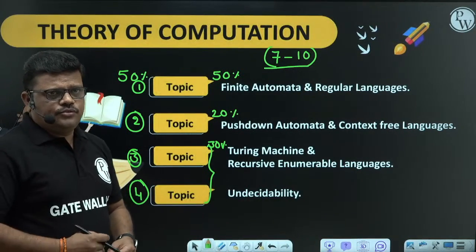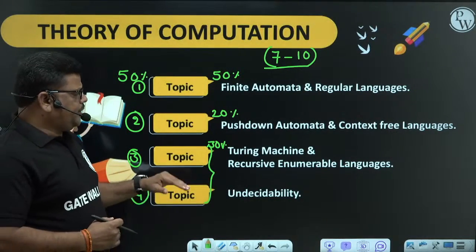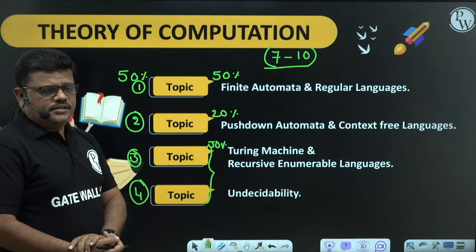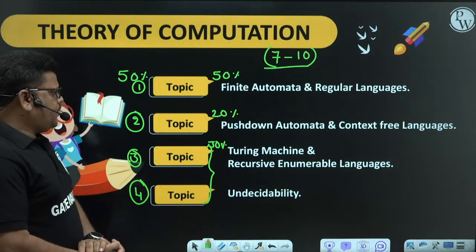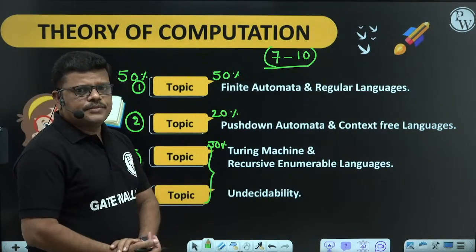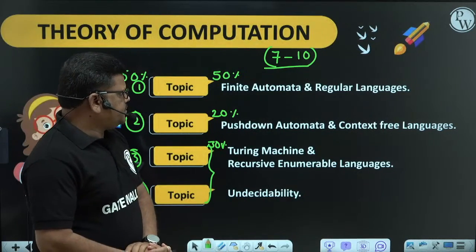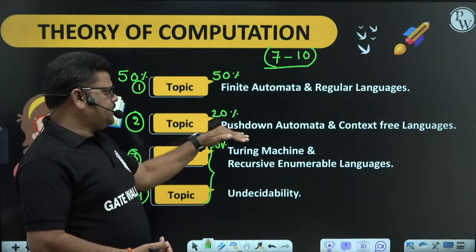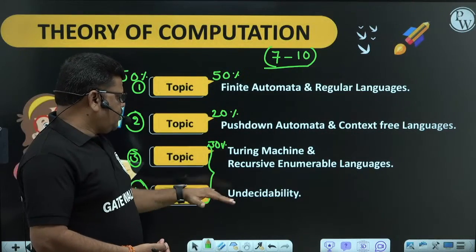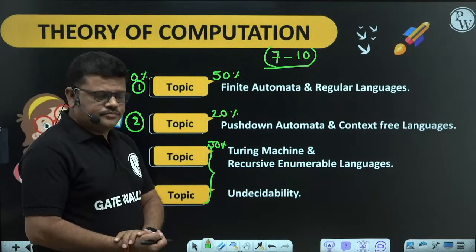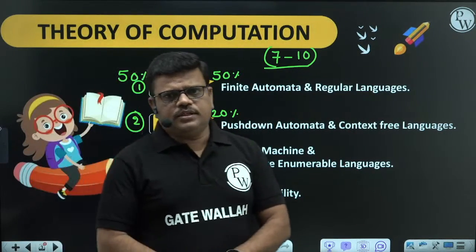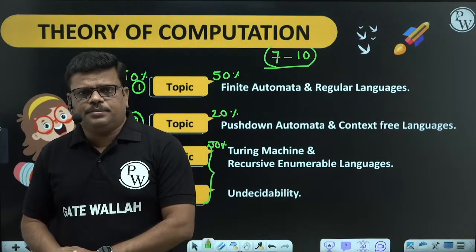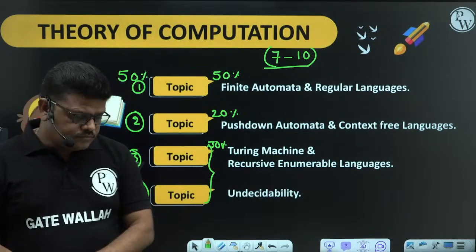And the topics, if you observe, what we are going to study in our lecture series from the GATE examination point of view, these are the topics and these are the weightages of these topics. 50% weightage for the first topic, 20% for the second topic, and 30% weightage for the third and fourth topics. So this is just an overview of this subject, theory of computation.